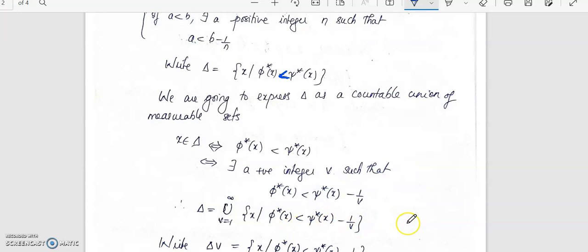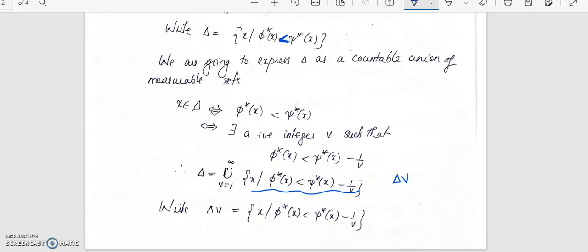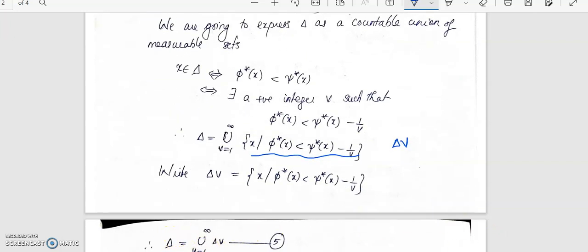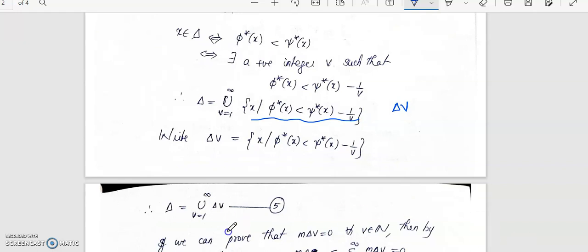Now I'll call each of these sets delta v. So delta will be equal to union of v equal to 1 to infinity delta v. Now we have to prove that measure of delta equal to 0.